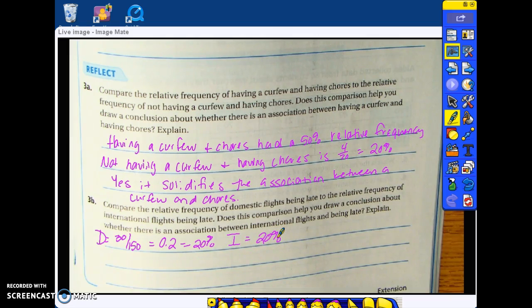So does this comparison help you draw a conclusion about whether there's an association between international flights being late? 20% of domestic flights are late, 20% of international flights are late, so it does not matter whether a flight is international. There's still a 20% chance of being late.